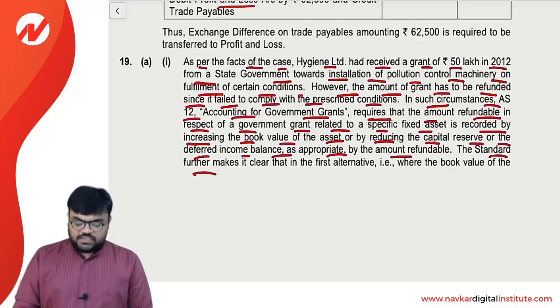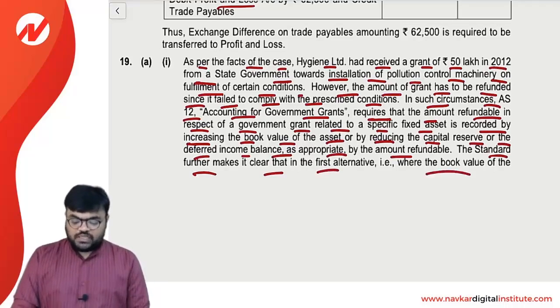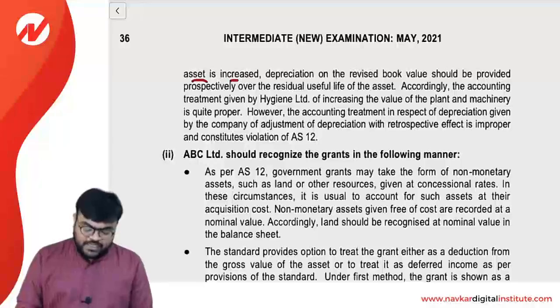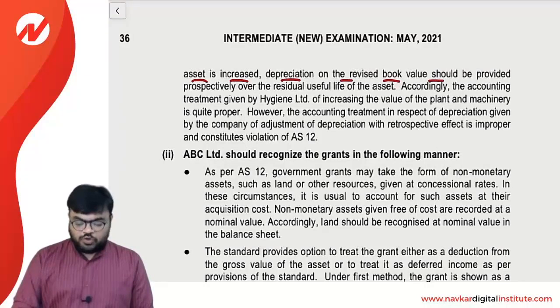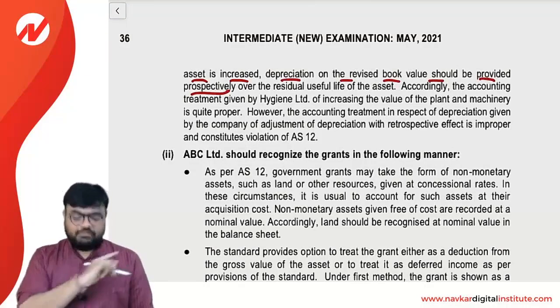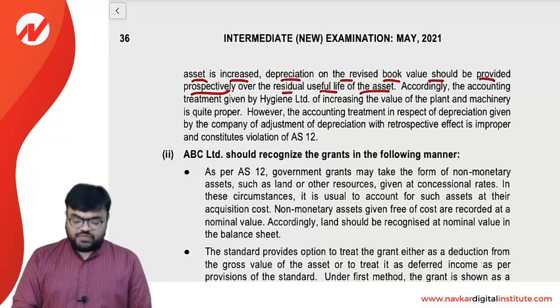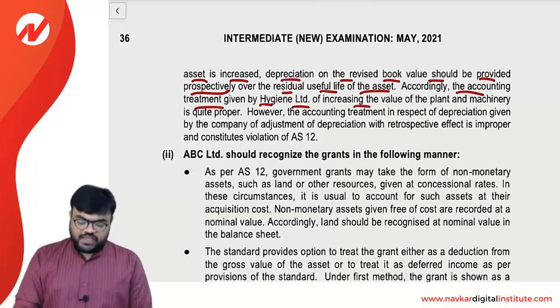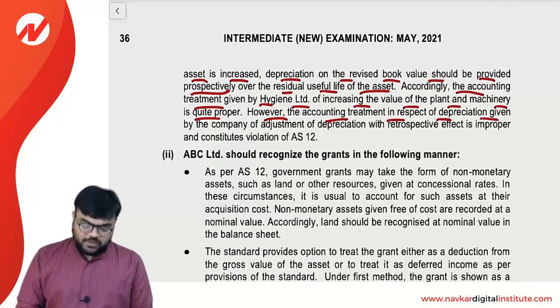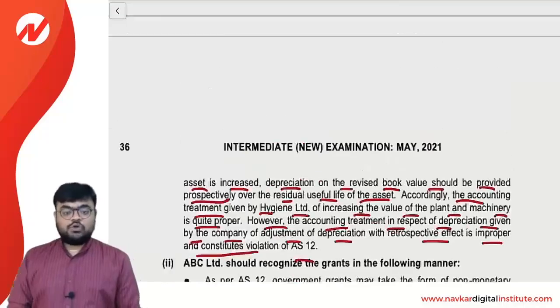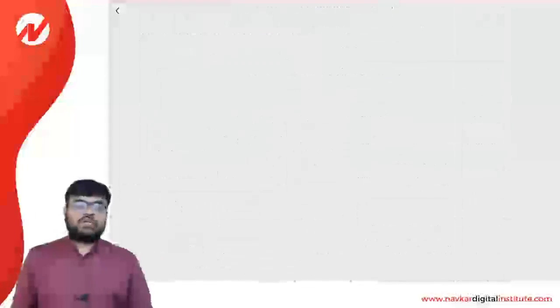This standard further makes it clear that in the first alternative, where the book value of the asset is increased, depreciation on the revised book value should be provided prospectively over the residual life of the asset. Accordingly, the accounting treatment given by Hygiene Limited of increasing the value of the plant and machinery is quite proper. However, the accounting treatment in respect of depreciation given by the company, of adjustment of the depreciation with retrospective effect, is improper and constitutes violation of Accounting Standard 12.